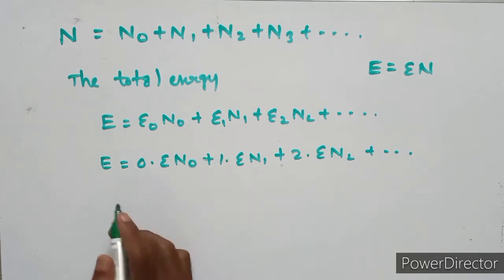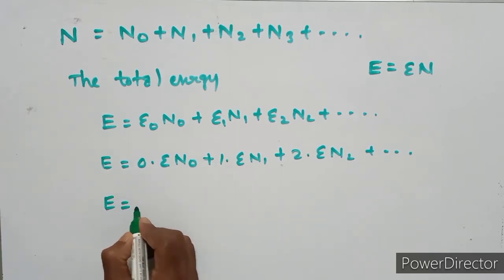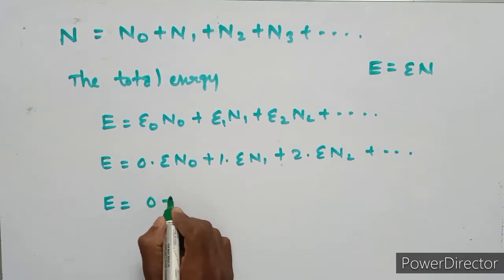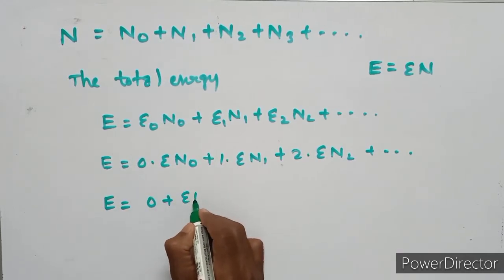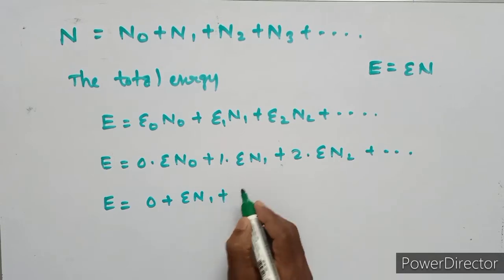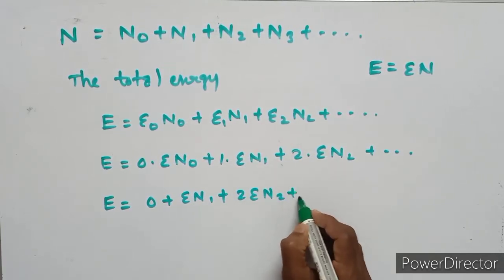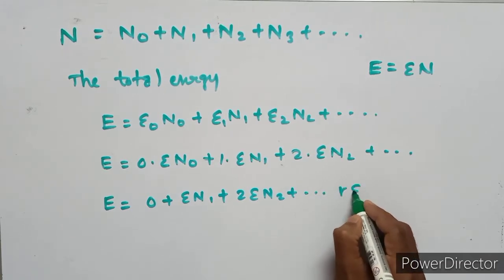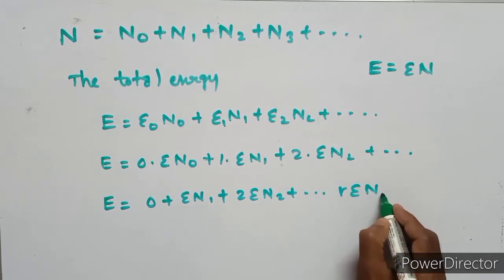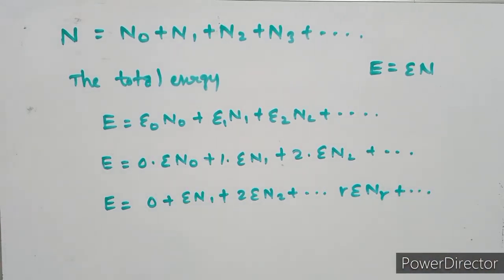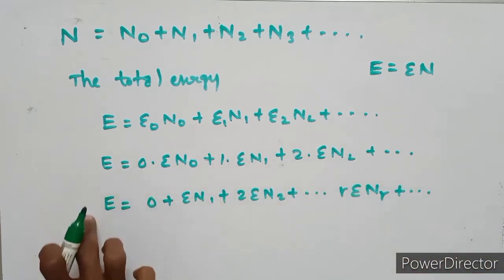So E equals 0 plus epsilon n1 plus 2 epsilon n2 and so on, or epsilon n r and so on. So this is the total energy.